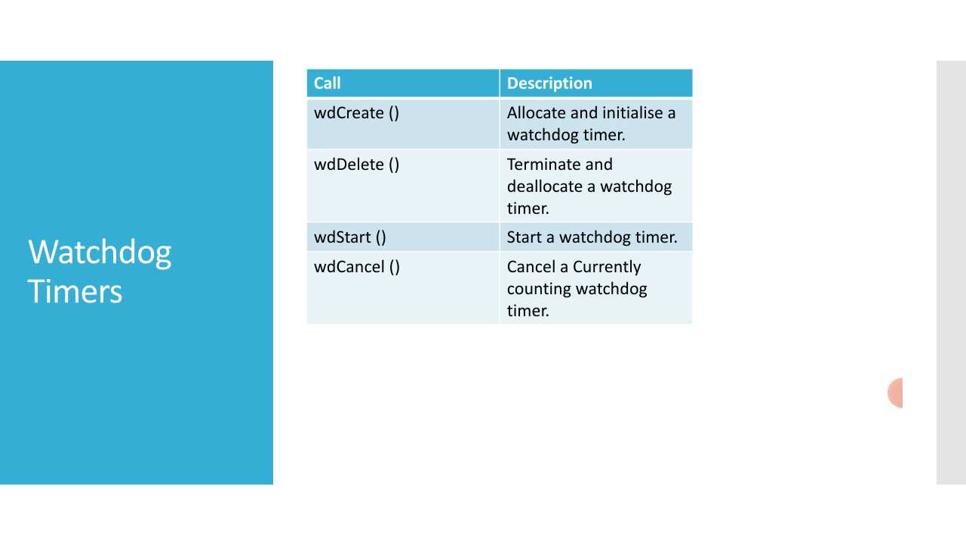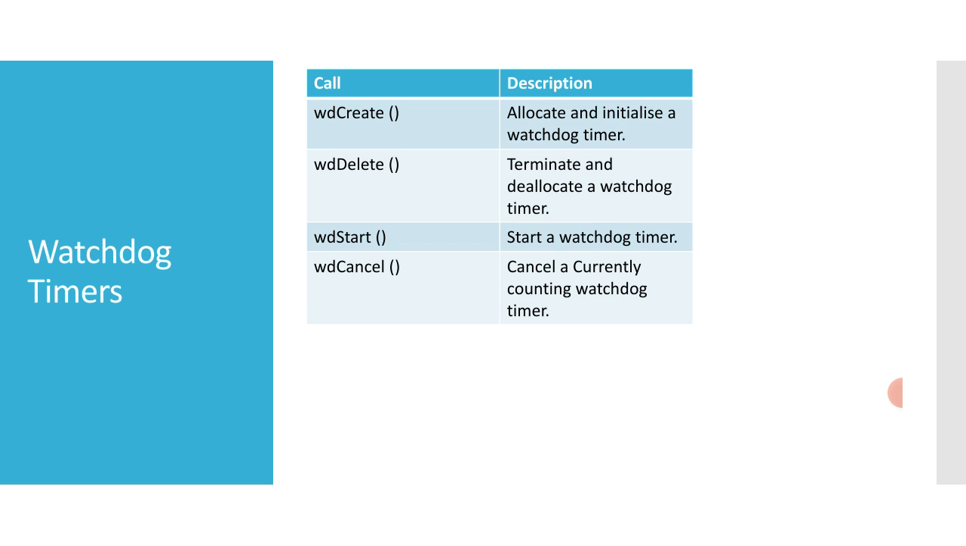The functions in the following table, whatever you are seeing here, are provided by the WD-lib library: wdCreate to allocate and initialize a watchdog timer, wdDelete to terminate and deallocate a watchdog timer, wdStart, that is watchdog timer start, and wdCancel to cancel a currently counting watchdog timer.